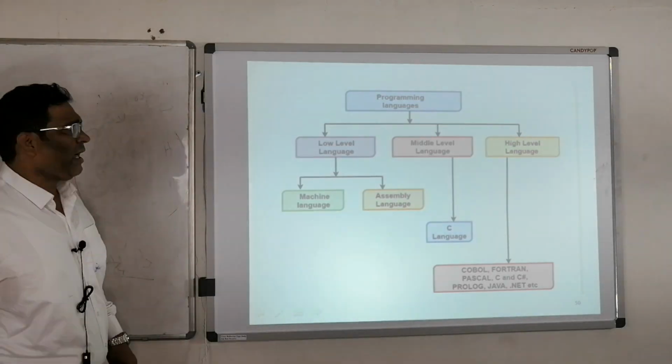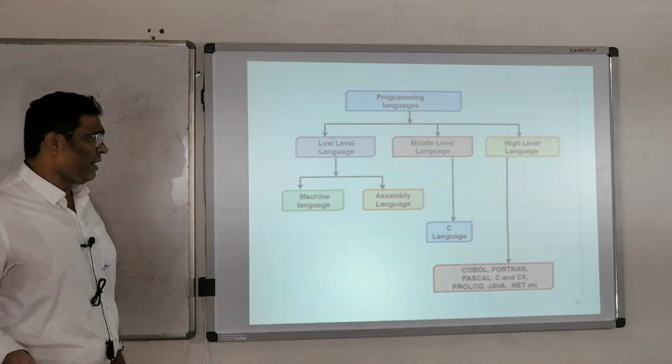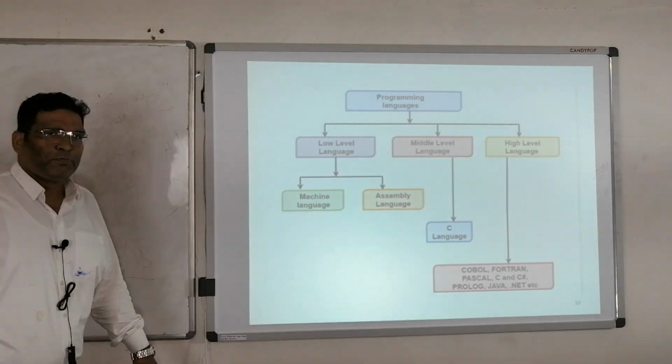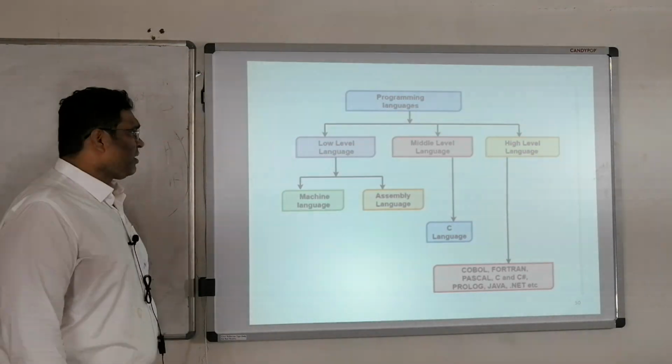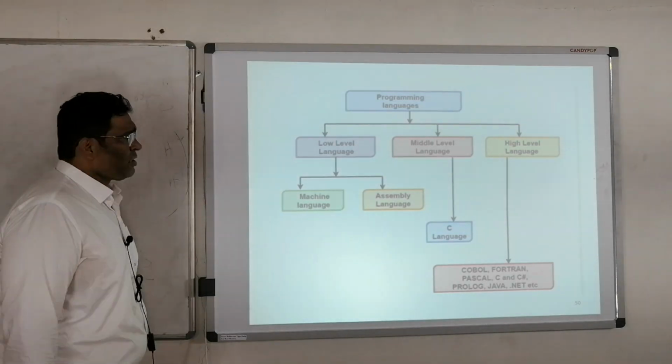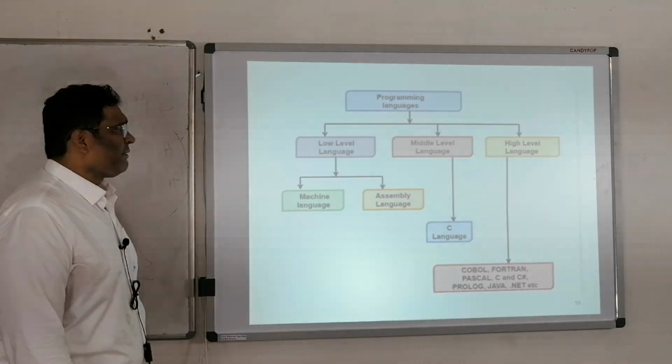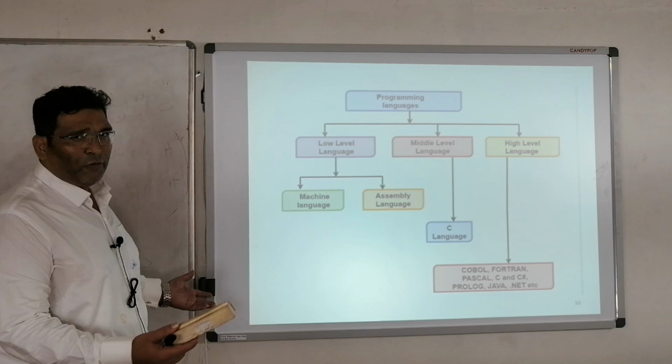Programming language is divided into three parts: low level language, middle level language, and high level language. Low level language is nothing but your machine language and assembly language. Middle level language is nothing but your C language. High level language is nothing but COBOL, Fortran, and other things.